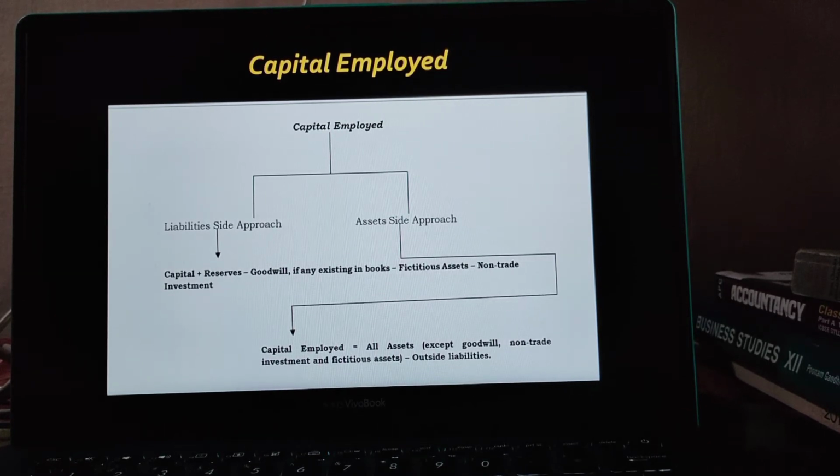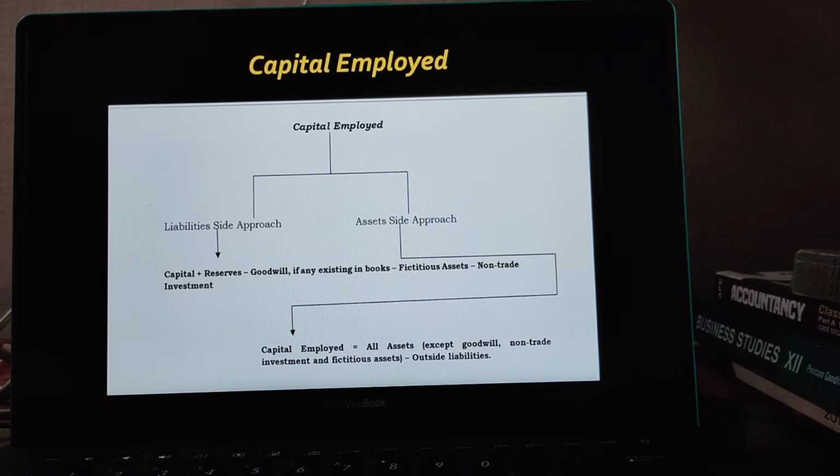So class, capital employed is presented as deducting the current liabilities from the current assets. It can be defined as equity plus loans which are subject to interest. It also refers to the value of all assets employed in a business. So at this time we will study capital employed directly. For capital employed, we have two approaches: liability side approach and asset side approach.